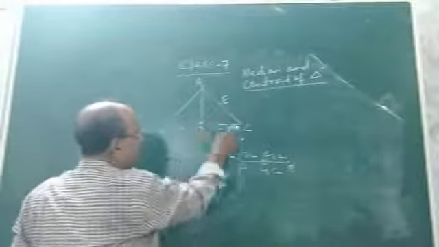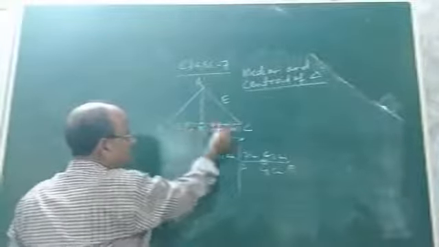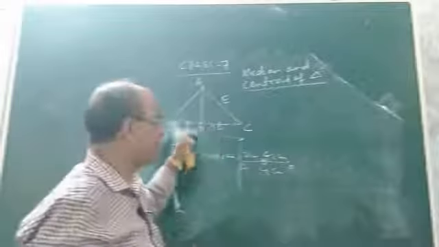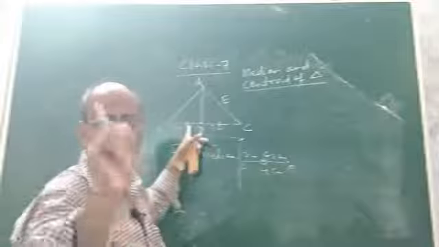See, when D is the midpoint of BC, just denoted by this symbol, that means BD and CD are equal. They are equal to 3 cm each. Okay. So D is the midpoint of BC. Now join D to the opposite vertex A. So AD will become one of the medians.